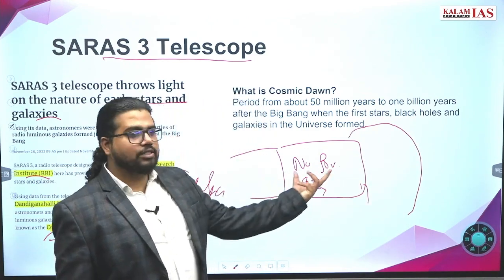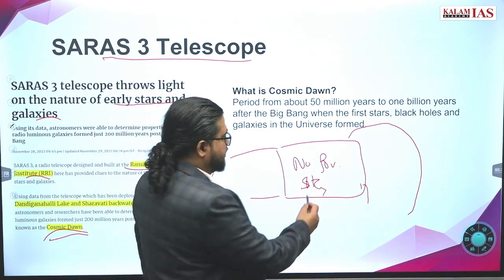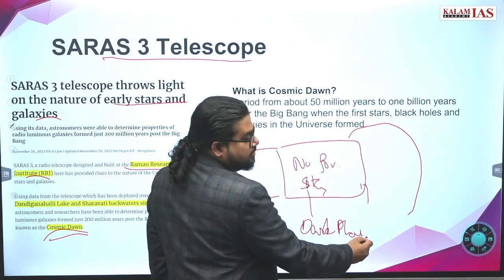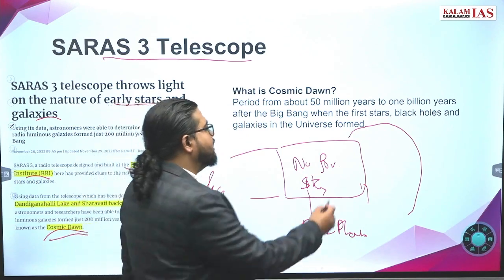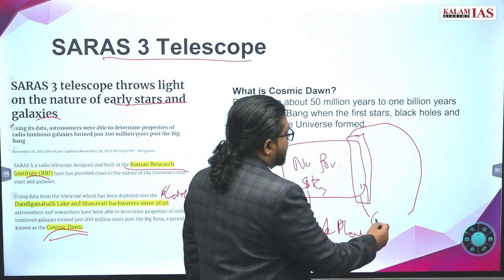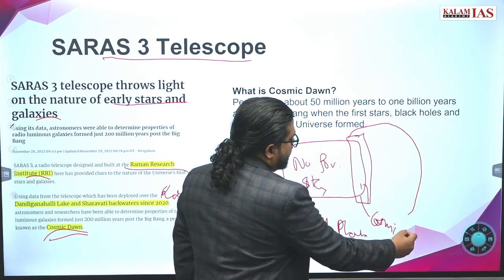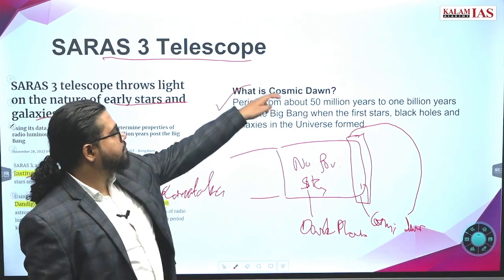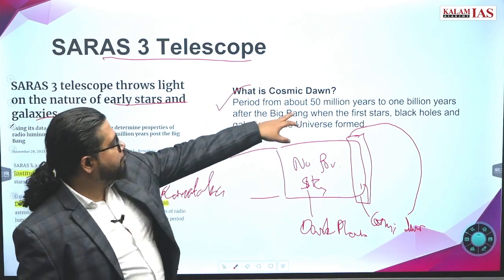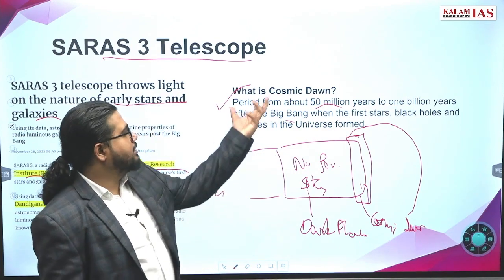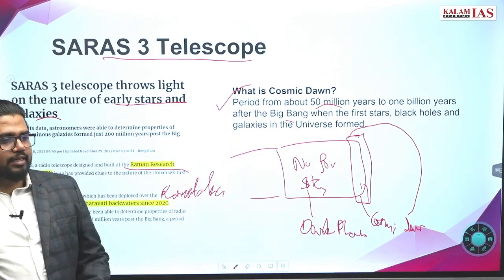So this phase is called the dark phase after the Big Bang. Cosmic dawn means the end of this dark phase, which is called cosmic dawn. It is 550 million to 1 billion years after the Big Bang. That is exactly the time for cosmic dawn.